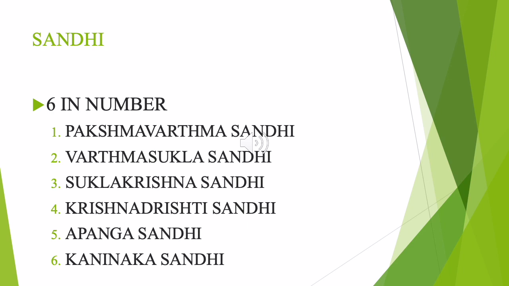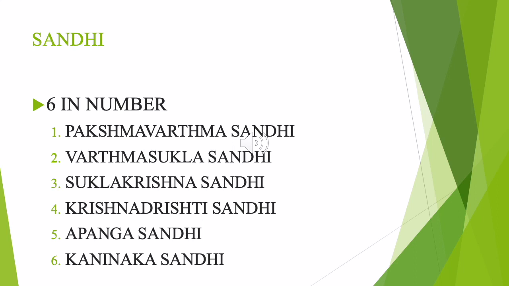So sandhis are 6 in number: Pakshma Vartma Sandhi, Vartma Shukla Sandhi, Shukla Krishna Sandhi, Krishna Drishti Sandhi, Apanga Sandhi and Kaninaka Sandhi. Pakshma means eyelashes, Vartma means eyelid. So the joint between Pakshma and Vartma. Next is Vartma Shukla. Vartma is eyelid again. Shukla means the white portion of the eye, that is sclera. So that is Vartma Shukla Sandhi. Shukla Krishna Sandhi: Shukla is the white portion, sclera. Krishna is the iris or corneal region. So in between that is Shukla Krishna Sandhi.